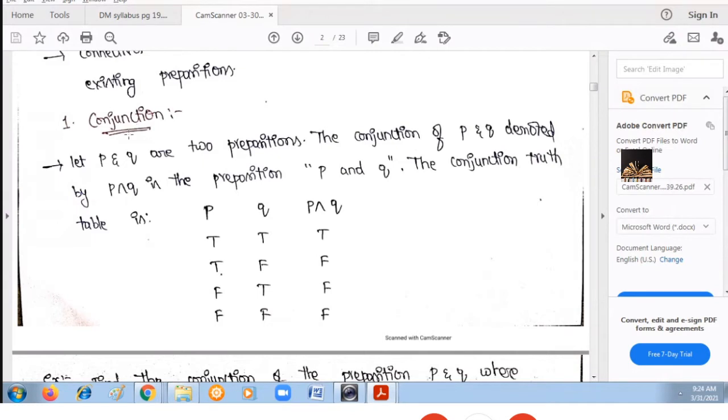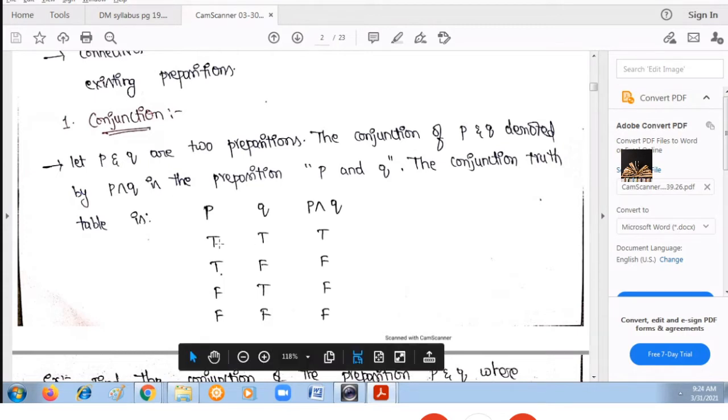So let us assume that P and Q are the two different propositional variables. If you want to find the conjunction of P and Q, you can write this as P ∧ Q. What is the truth table of this conjunction? And means both values should be true, then only the result is true. If both P and Q are true, then the result is true. In all other cases, the result is false.